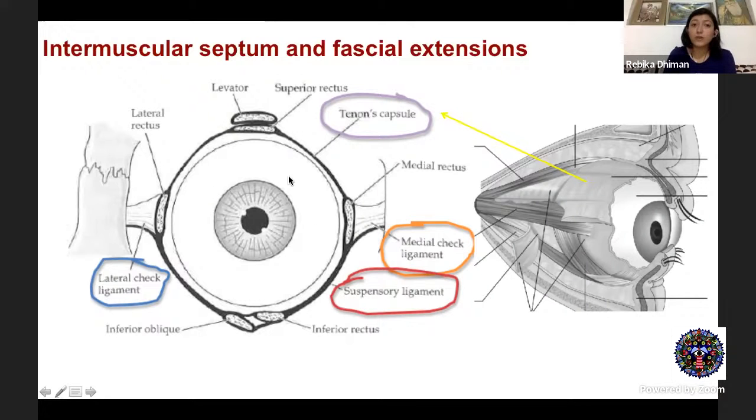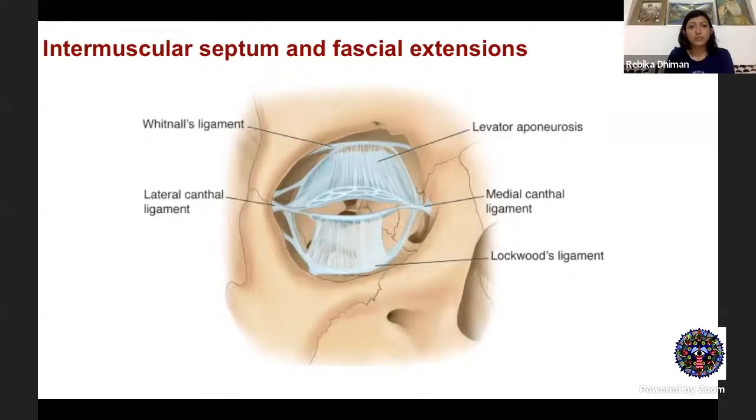Then also you know that there's a Tenon's capsule which is surrounding the globe all around, which is inserted around 2 mm posterior to limbus. So why is it important? Because when you have to open up the conjunctiva, after that you expose the Tenon's, and thereafter you'll have to open up the Tenon's and finally expose the sclera. And once the sclera is exposed, it's only then that you could hook the muscle. Now, Whitnall's ligament, I've already discussed.